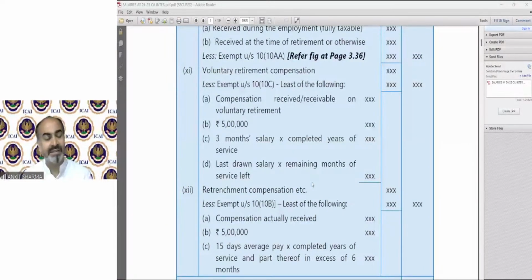Any 5 points, any 6 points, any 7 points. So the question will not be as long as what you are seeing in the format, but all the content needs to be remembered. So you have to make short notes. You have to make tables.